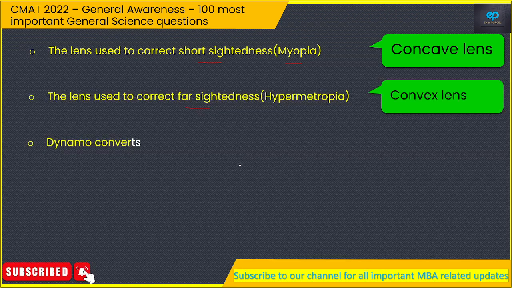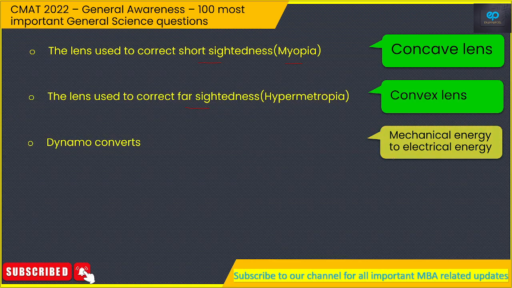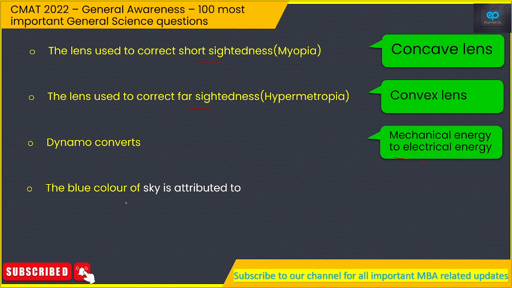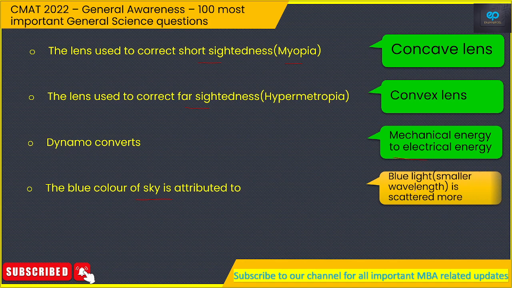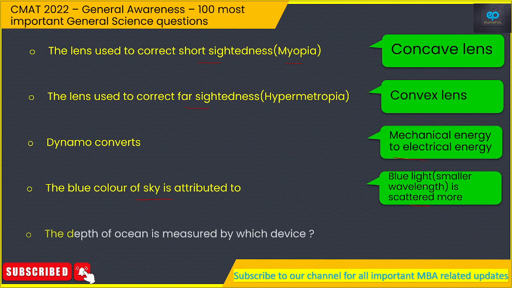Dynamo converts, so this would be mechanical energy to electrical energy. The blue color of sky is attributed to, so that is due to blue light is scattered more because of smaller wavelength. The depth of ocean is measured by which device? So that is sonar.